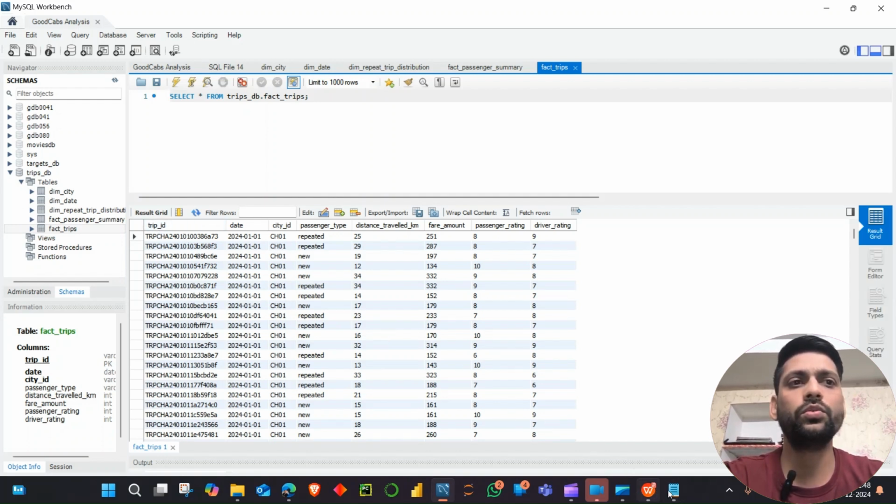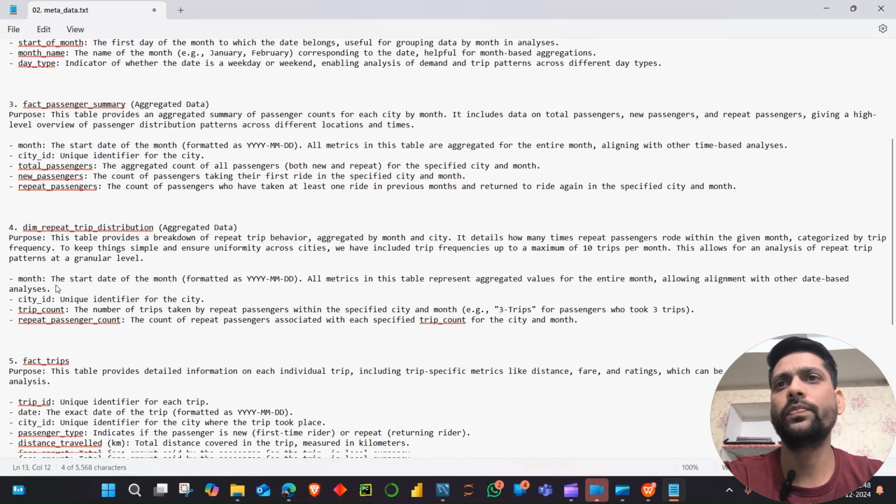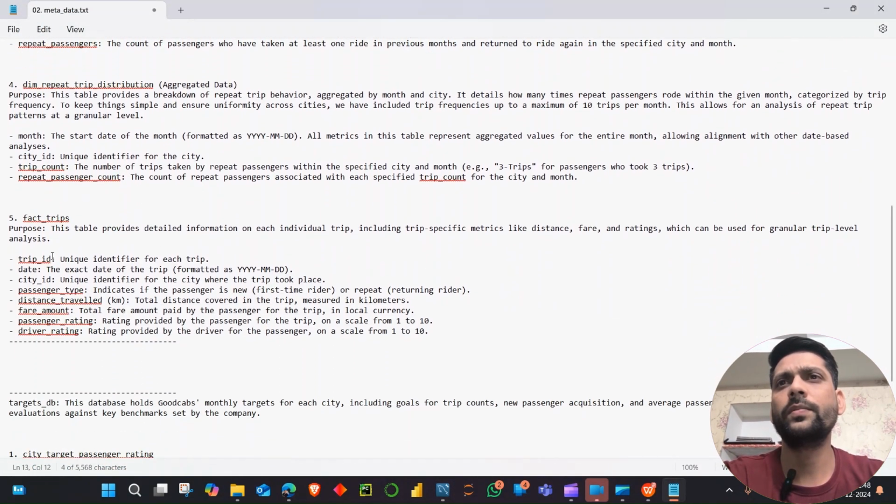We can also go through our metadata for fact trips. So we will go to this, our fact trips. What is the purpose of this? This table provides detailed information on each individual trip, including trip specific metrics like distance, fare, and rating, which can be used for granular trip level analysis. Okay, so trip ID, this is unique. Again, this is a unique ID.